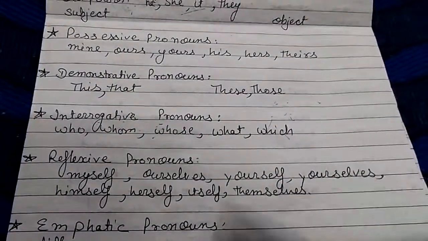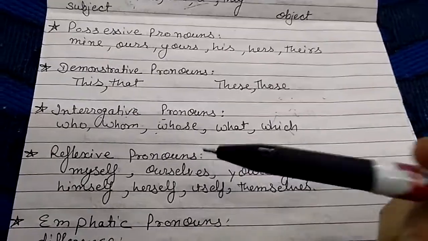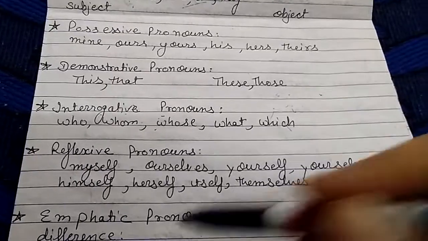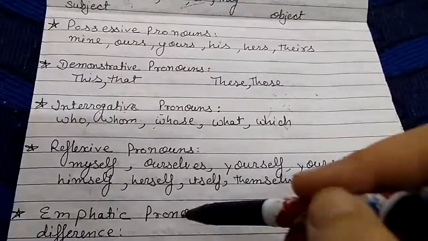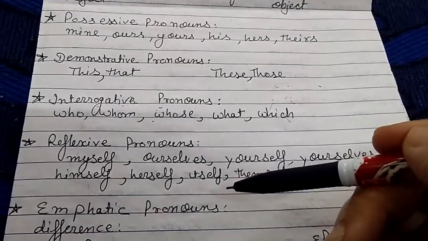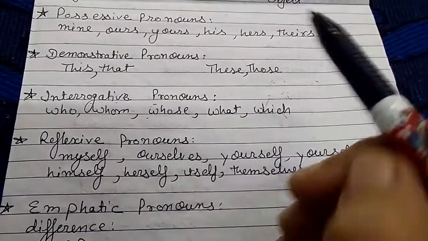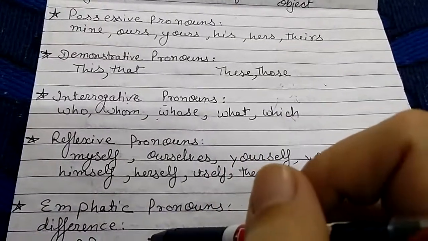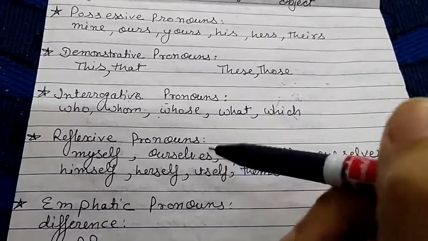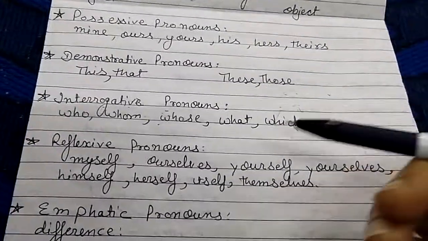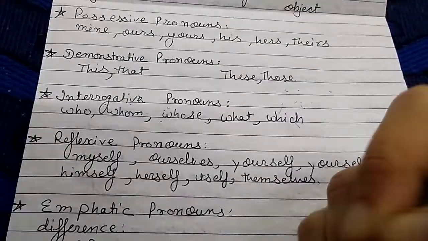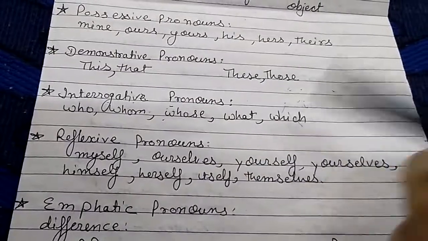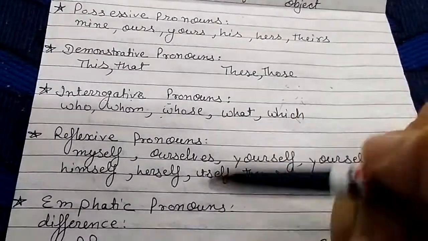Then we have interrogative pronouns. Interrogative pronouns are used for asking questions. Who, whose, whom, what, which are interrogative pronouns. Please keep in mind whose, which, what are also used as interrogative adjectives, or determiners. So, for example, who teaches you English? Whose pen is this? What did he say? All these are interrogative pronouns, WH words.